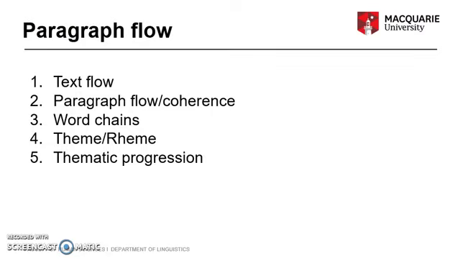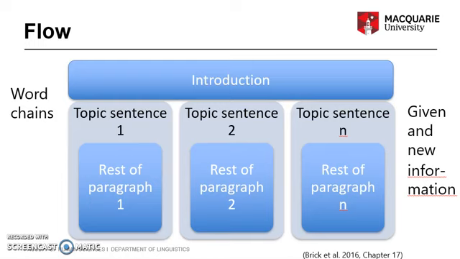According to Brick et al., achieving flow in your argument means word chains throughout your text and managing the flow of given and new information. In particular, word chains operate to link the introduction to the topic sentences in the subsequent paragraphs. They also operate within paragraphs. Managing given and new information typically occurs within paragraphs.